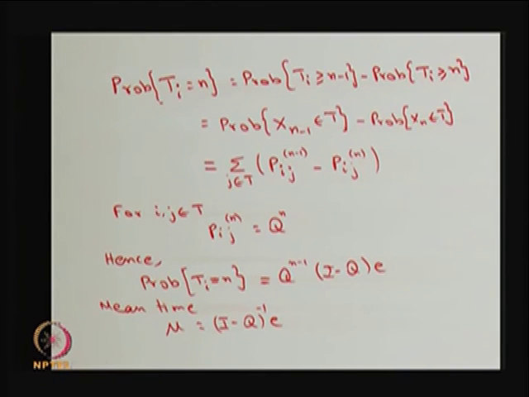Once I know the probability mass function for the discrete random variable T_i, then I can find the mean. The mean is nothing but the summation over n of n times the probability mass at T_i equal to n. If I add the summation over n, that is going to be the mean time up to absorption.